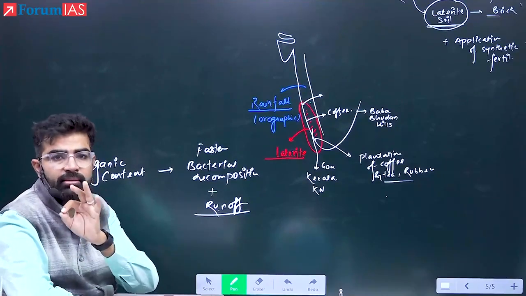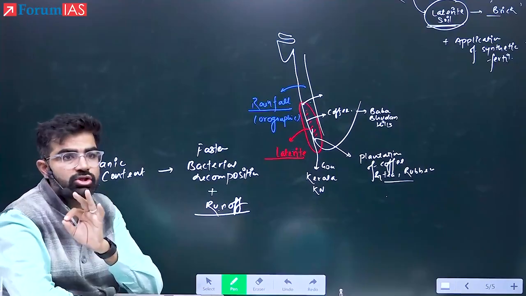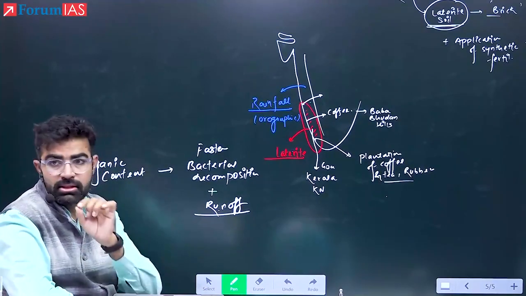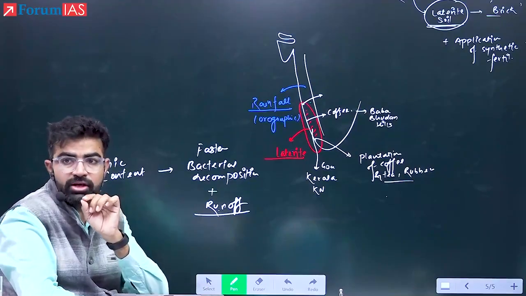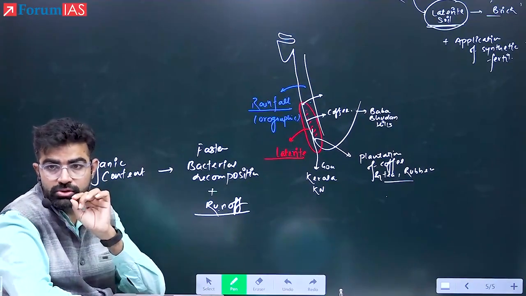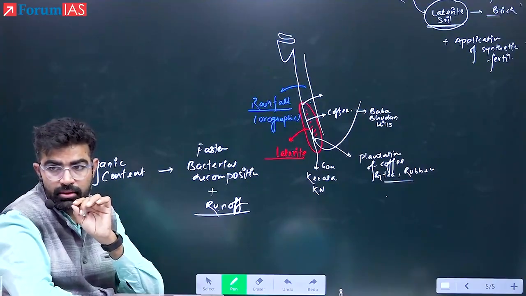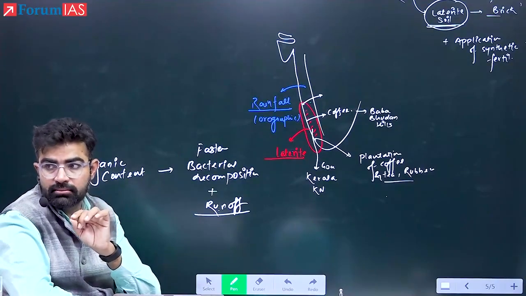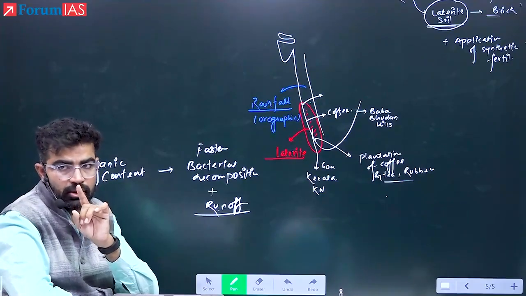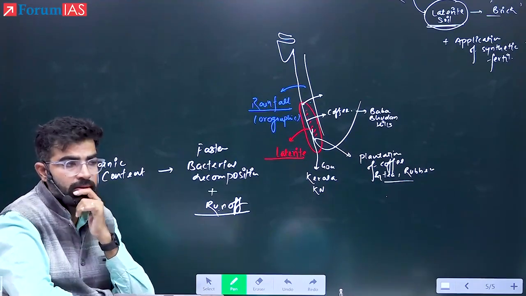Not every time would hailstorms be there, but most often they would be. Okay? So now my question is, this convectional type of rainfall can occur only in lower latitudes. Yes or no? Convection type of rainfall can only occur in lower latitudes. Yes or no?